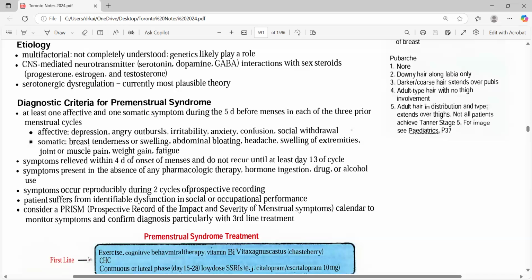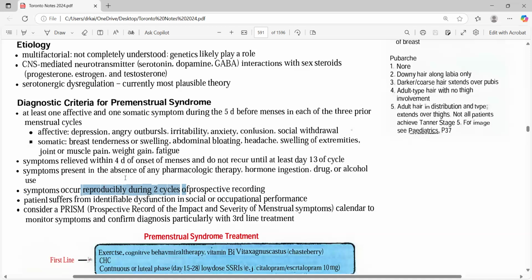They will say low mood along with diarrhea, and that usually starts before the menses and lasts during the menses for 5 days, and it's going on for at least 2 cycles. Now this is premenstrual syndrome. If it's happening only one time, this is not PMS. Symptoms occur repeatedly during 2 cycles, so it should be there for 2 cycles. I'm putting so much focus on this one because these are the key words. If you don't find this, it is not PMS.